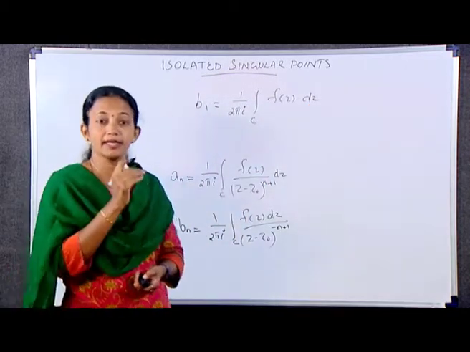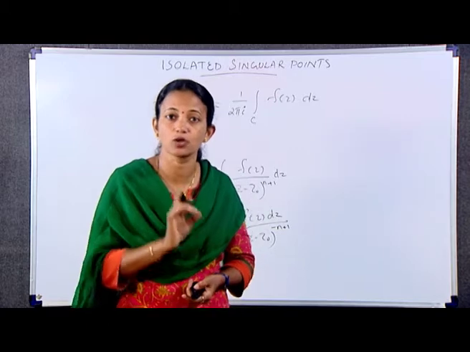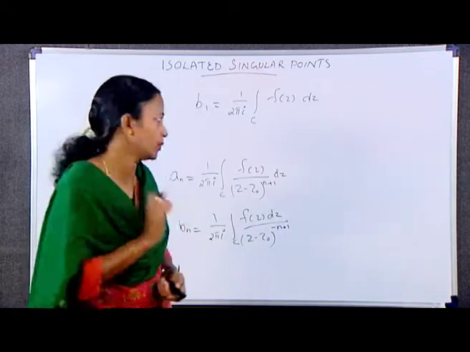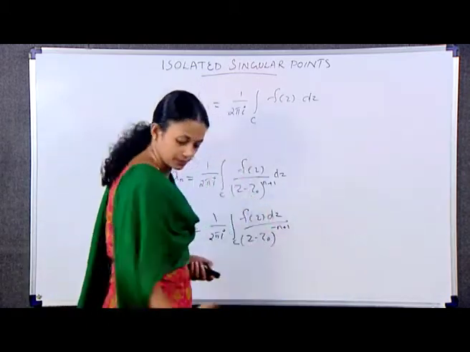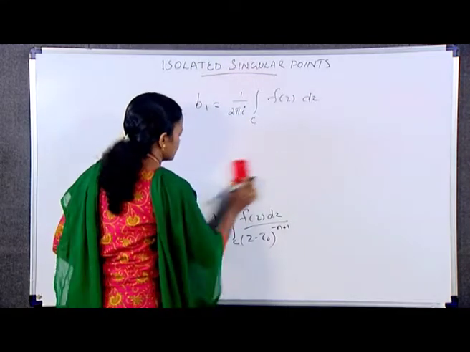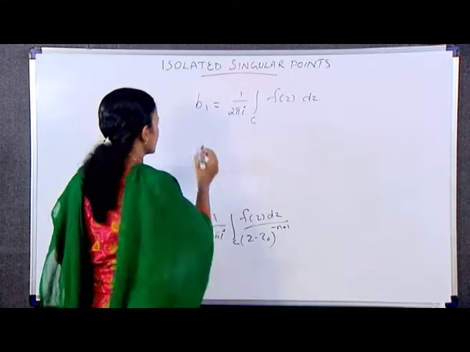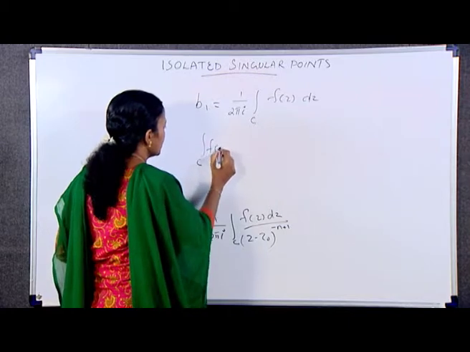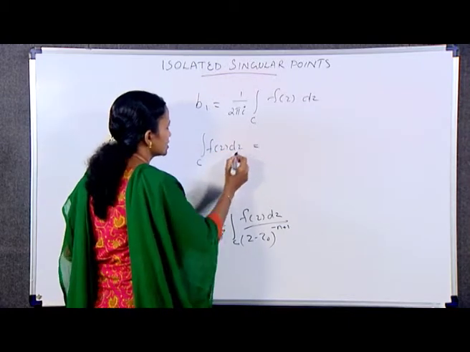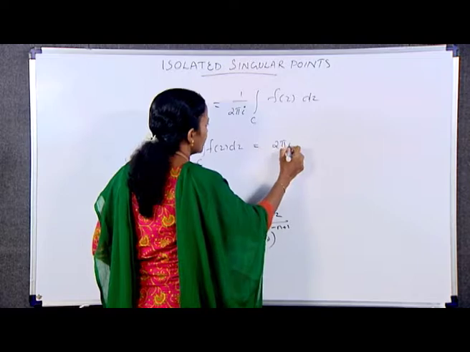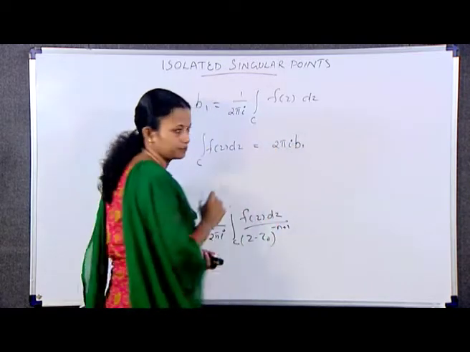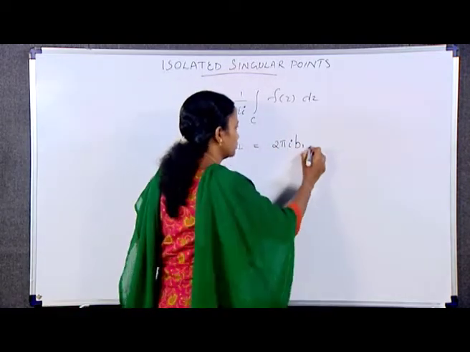This gives integral over C f(z) dz is equal to 2 pi i b1. From this we can write integral over C f(z) dz is equal to 2 pi i b1. Equation number 2.